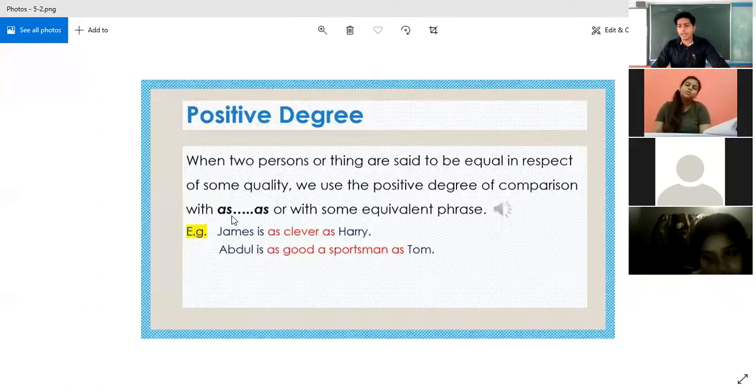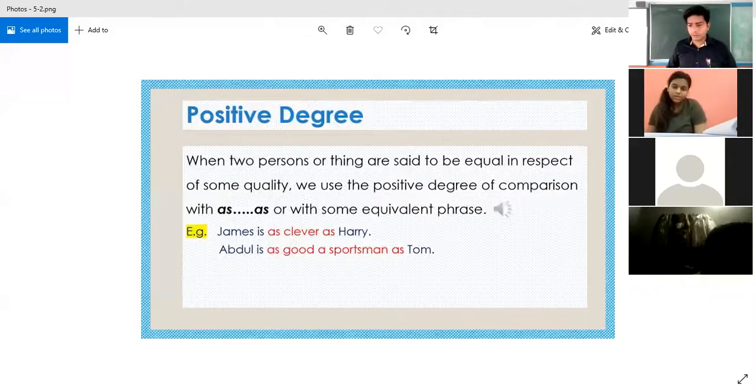We don't compare when both are equal. There is no difference between the two. In that case we use the positive degree of comparison.